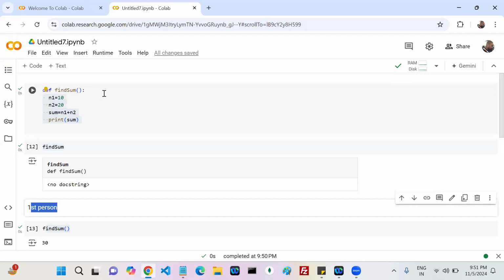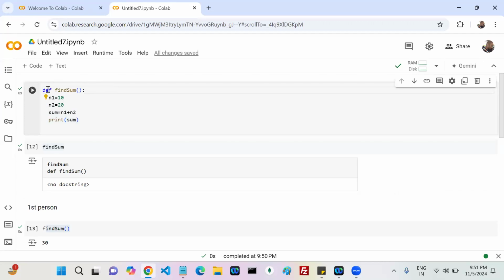In Python, what is the syntax for the function? By using the def keyword, we can create the function. Def, your function name, parentheses representation, and come on, what is that? Block. Okay, my function block starts from here. How many statements are there in this particular function? 4 statements. How can we say these are the 4 statements?